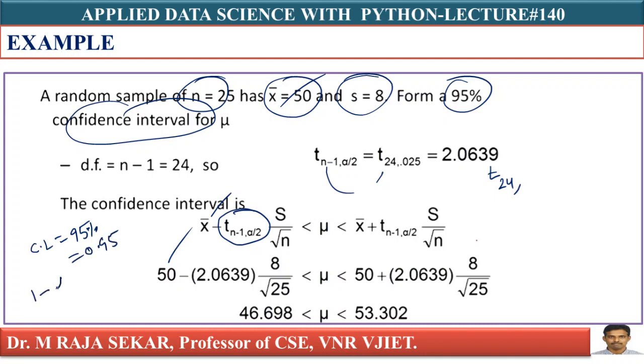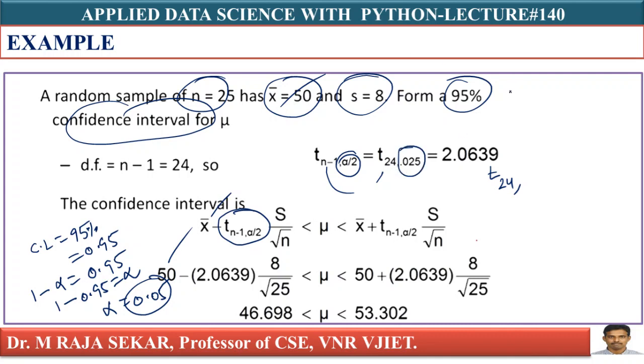What is my confidence level formula? My confidence level is 1 minus alpha. I already discussed that it is 0.95. What is my alpha value? 1 minus 0.95 is alpha. Therefore, my alpha value is 0.05. I need alpha by 2, 0.05 by 2, that is 0.025.